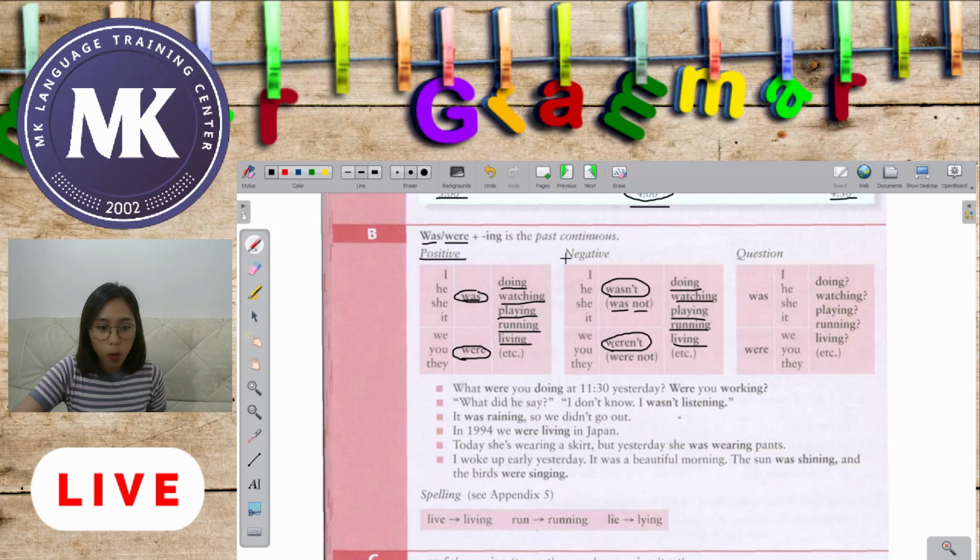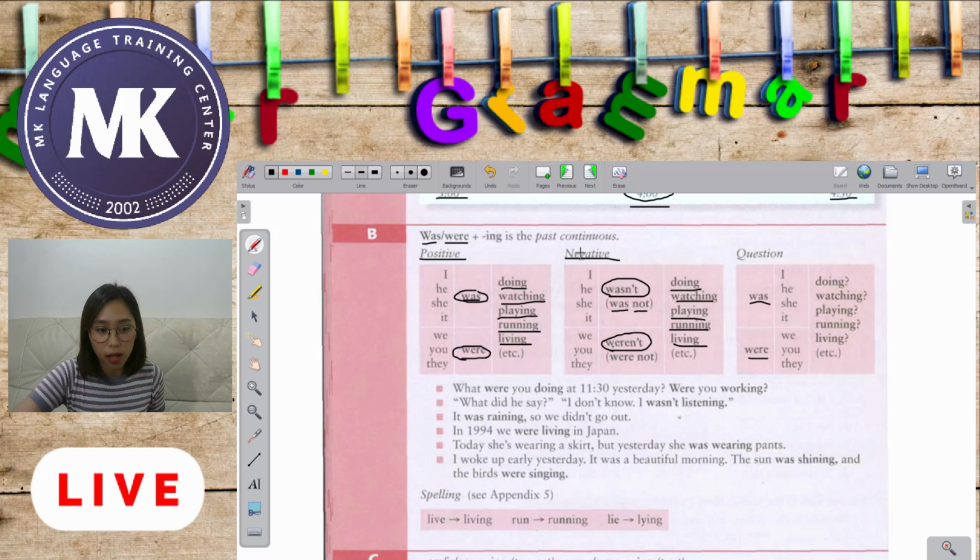Now, what if we have a question? How are we going to say it in a question? What we're going to do is use was or were. For example, was I doing? Was he watching? Was she playing? Was it running? For example, what was he doing? So that is the arrangement of the words in a question.